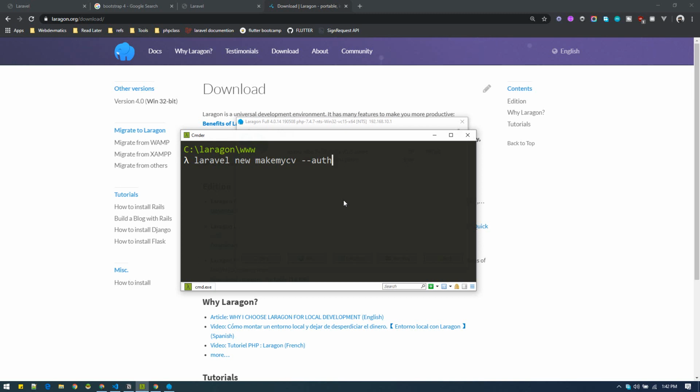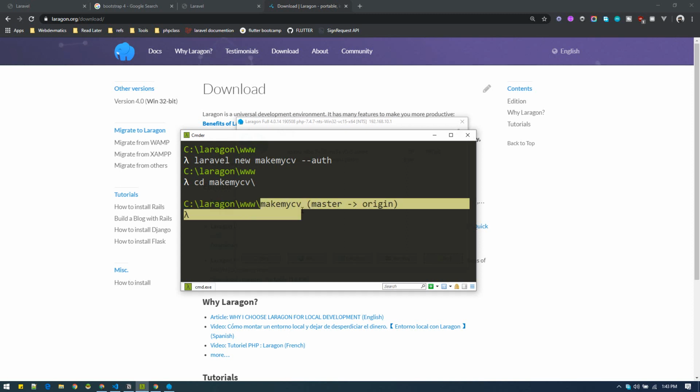So just wait for it to install. I've already installed it. Okay, so once this command is completed, it might take you around 5 minutes, just cd into the newly created folder, cd make my CV. So now you are inside make my CV.